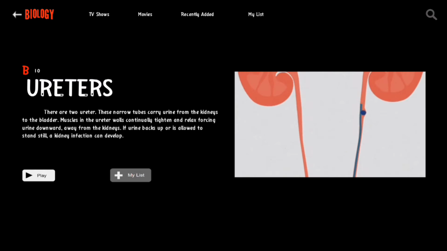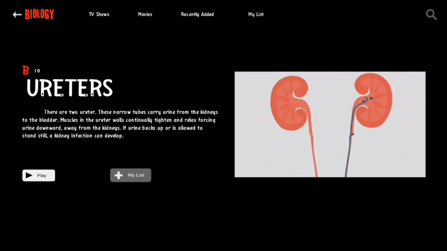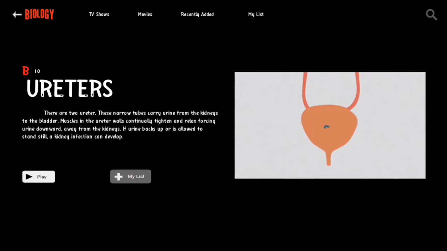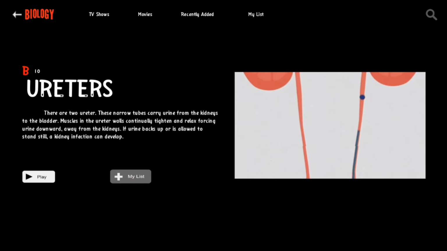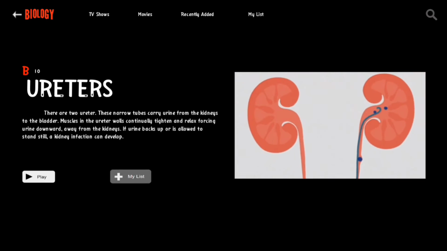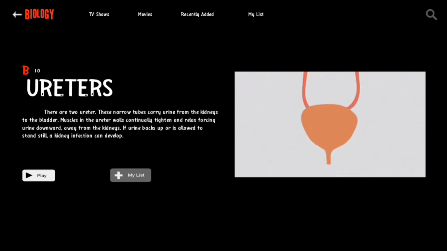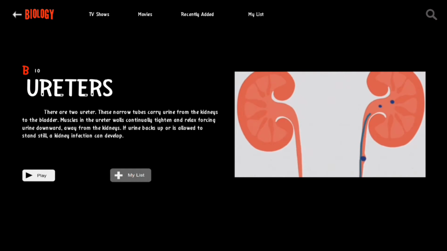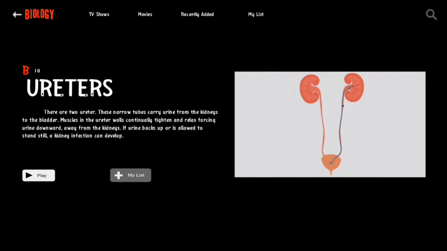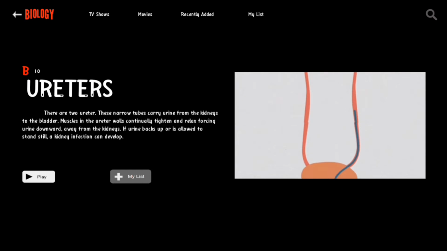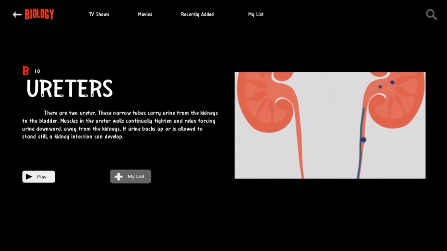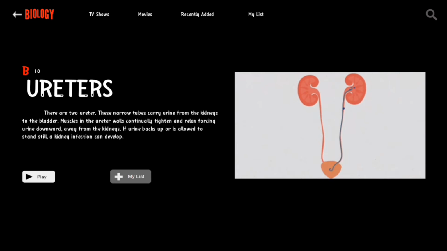These narrow tubes carry urine from the kidneys to the bladder. Muscles in the ureter walls continually tighten and relax, forcing urine downward, away from the kidneys. If urine backs up or is allowed to stand still, a kidney infection can develop. Ureters are tubes that carry urine from the kidney to the urinary bladder. There are 2 ureters, one attached to each kidney.